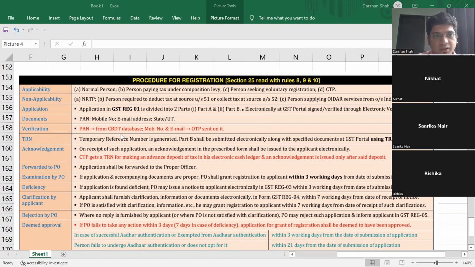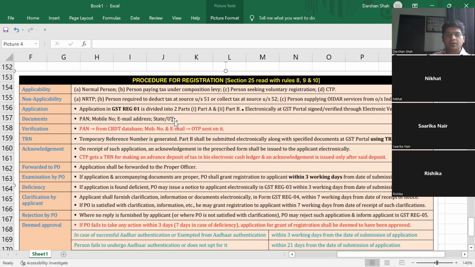All right, okay. So step one is to make an application in the GST REG 01 form. You can do it electronically at the GST portal, and then sign or verify through electronic verification code. Documents needed to be submitted are PAN card, permanent account number, mobile number, email address, and most importantly, your state or union territory.